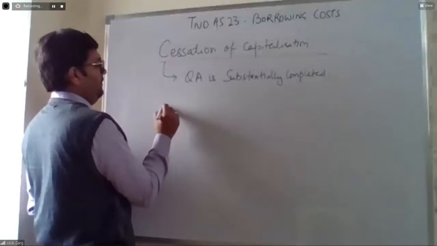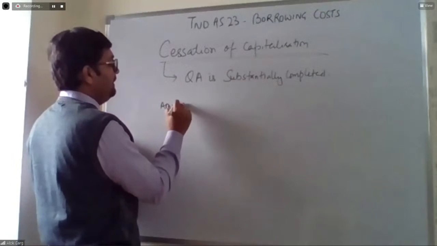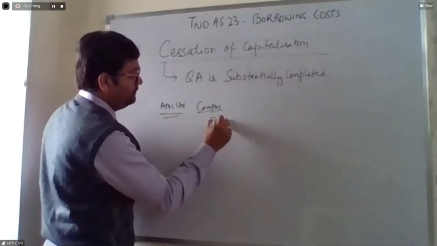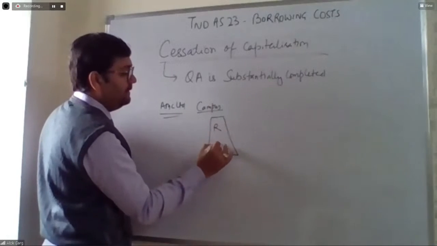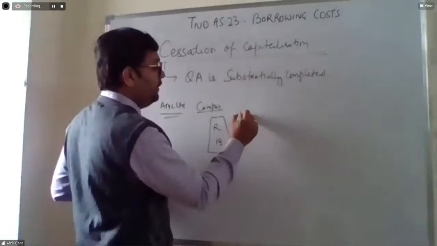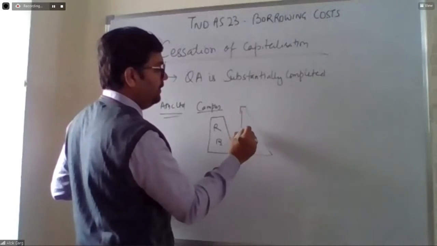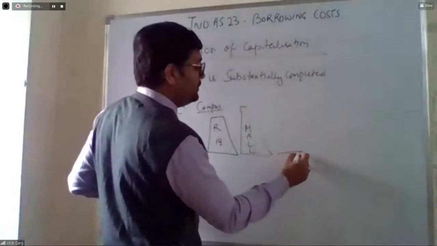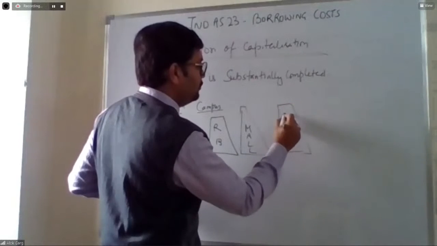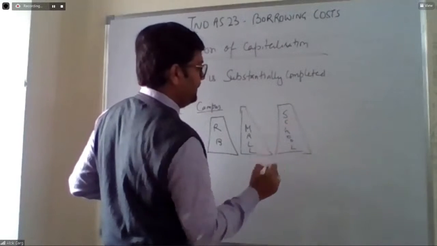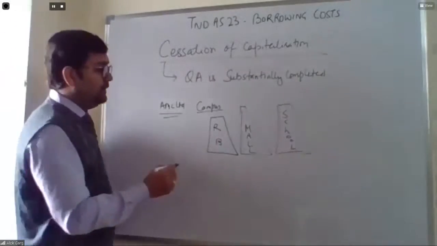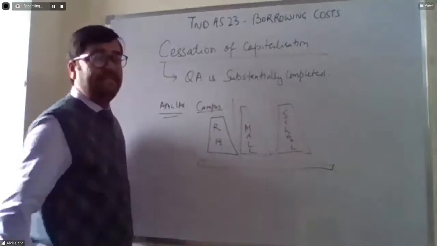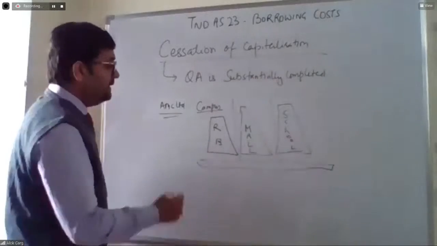For example, there is an ABC Limited which is developing a campus, and that campus includes a residential building, a shopping mall, and a school. Okay. So these are the three parts, the three blocks which are developed by this company ABC Limited, and